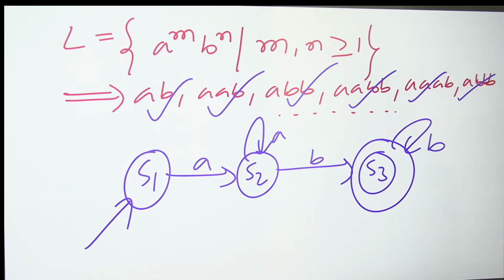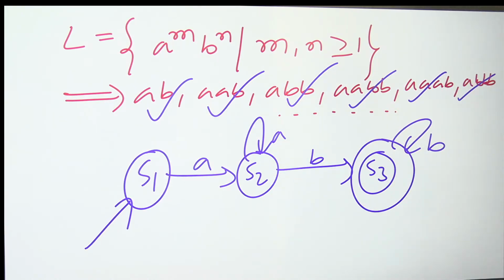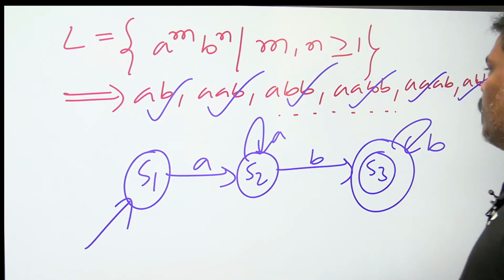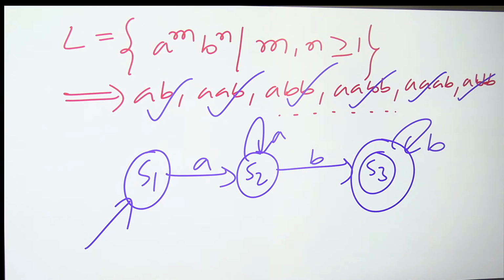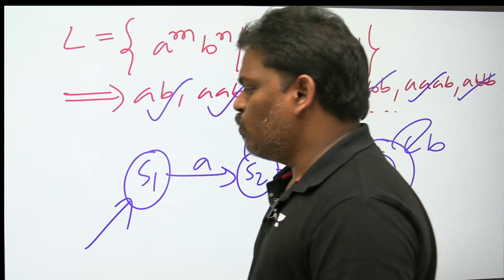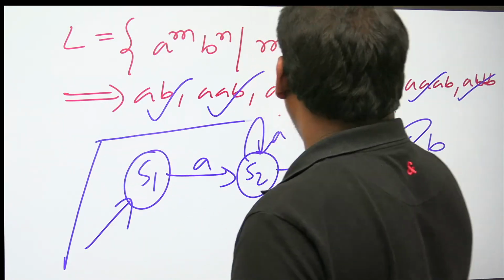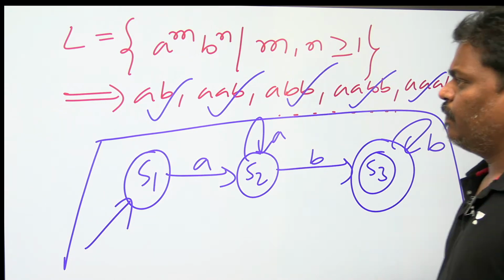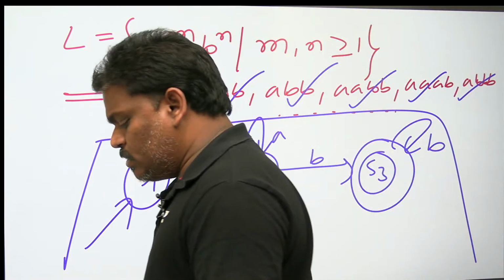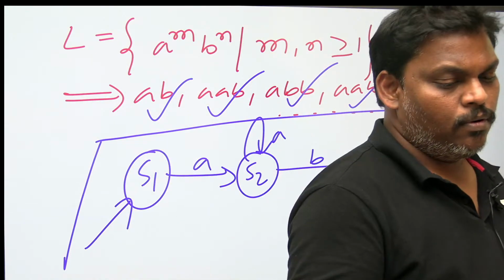Single A followed by single B, 2 A's followed by single B, single A followed by double B, double A followed by double B. All are accepted. Check. So this is right. This is also a finite automata because finite states are there. Please let me know if you have any doubt.